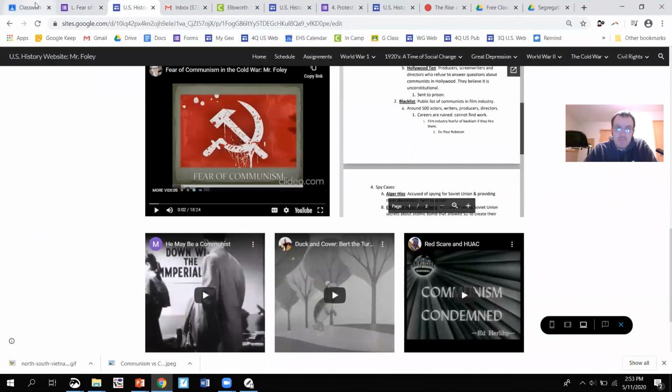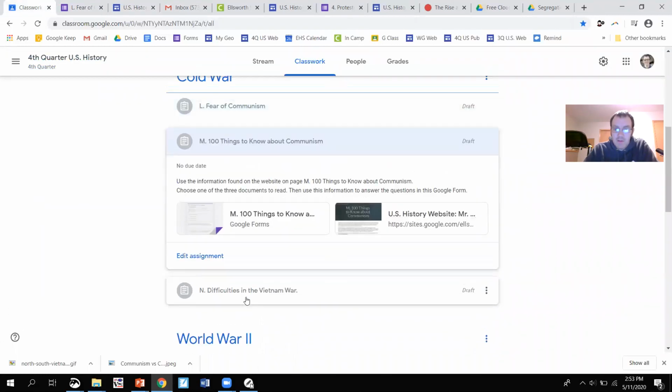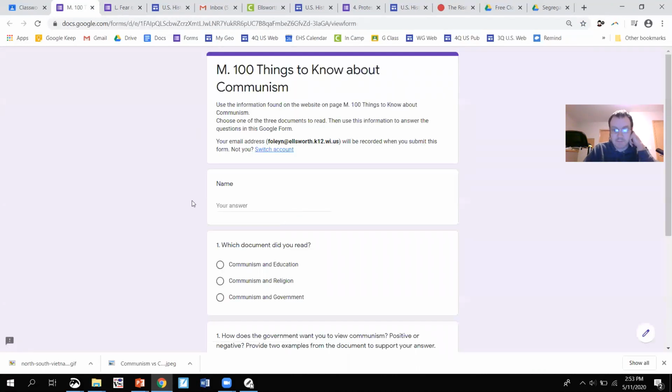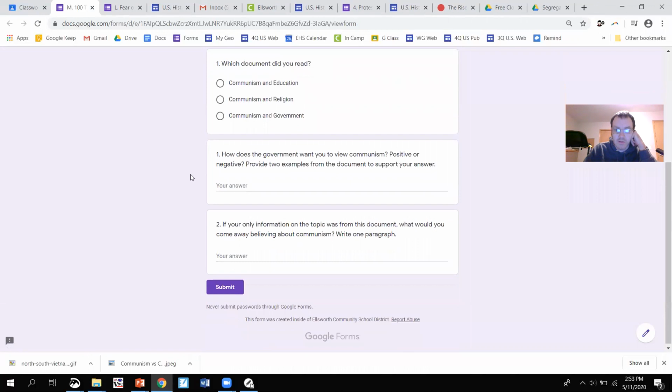Pretty straightforward. Let's go on to M, 100 Things You Should Know About Communism. For this one, there are 2 questions you have to answer. Number 1, how does the government want you to feel about communism, positive or negative? Provide 2 examples to support your answer. And if this is the only information you have, this 1 document you're going to look at, how would you feel about communism? One paragraph.